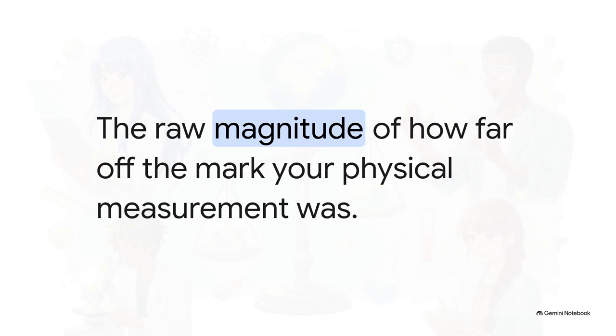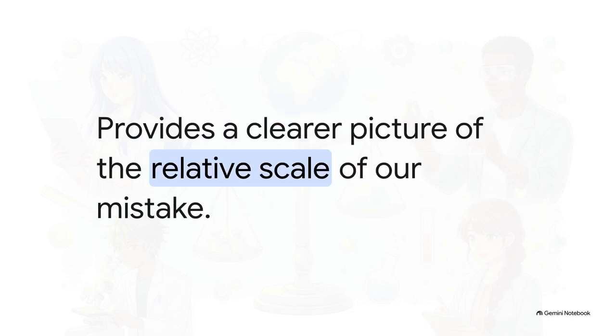Well, we start with the first foundational error formula: absolute error. It's exactly what it sounds like. It is simply the absolute value of your measured value minus the true value. It just tells you the raw magnitude of how far off the mark your physical measurement actually was. But here's the catch. Being off by 1 meter means very little on its own, right? Being off by 1 meter when you're measuring the distance to the moon? That is fantastic. But being off by 1 meter when you're building a kitchen table? That's a total disaster. And that is exactly why we calculate the relative error.